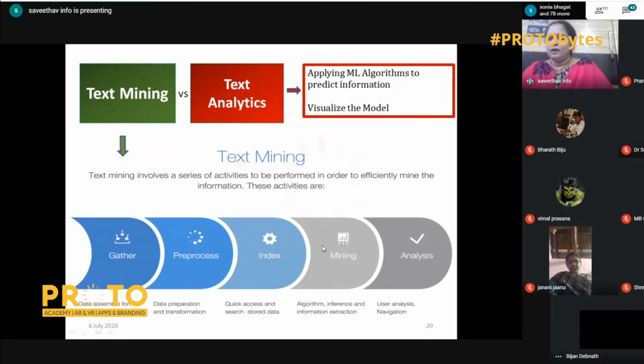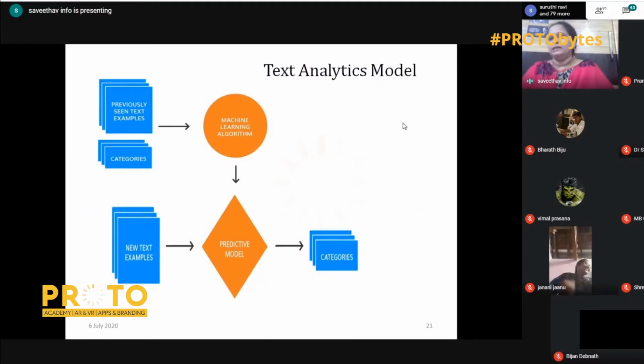After mining, after converting to structured data, we have to apply machine learning algorithms to predict the information in the text, and we have to visualize the model to get the proper output. Coming to the text analytics model, many of you may know what a machine learning algorithm is. For the benefit of the people who don't know, I'm just going to tell you what machine learning is and how text analytics actually goes on with it.